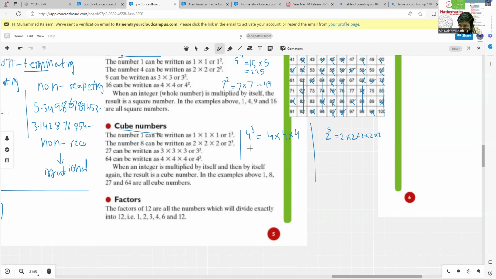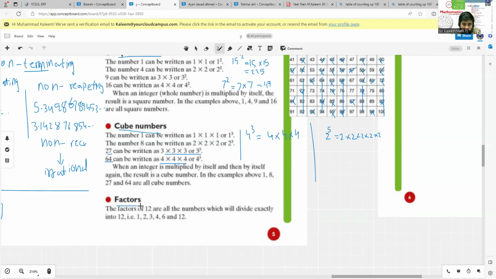So here, if you want to find the cube of any number, you just have to multiply 3 times. Like if you want to find the cube of 4, it means that you have to multiply 4 times 4 times 4, and that will be 64. Same for 3. Okay, that's the concept of the cube of a number.